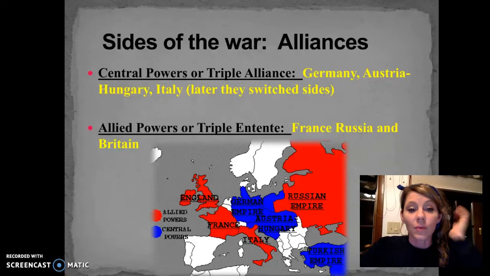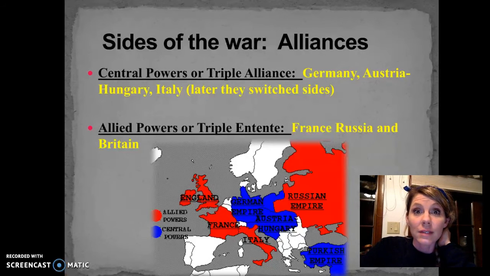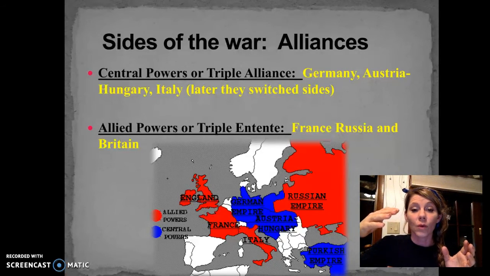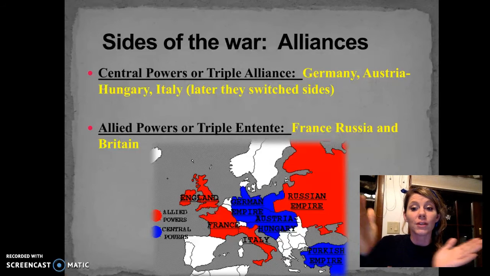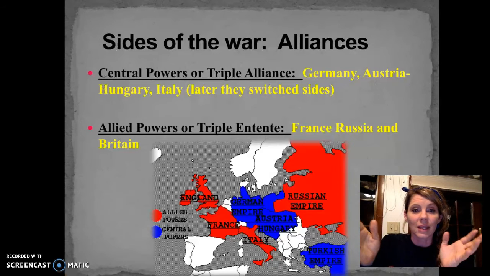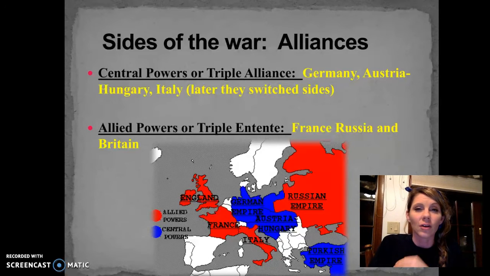So if we look at this map and we're looking carefully, and I'm going to give you a second to look at it, we know that the red countries are going to have the advantage because they're on both sides. Germany's kind of stuck in the middle. So that means Russia can attack from one side, and France can attack from another, pinching Germany and Austria-Hungary in between, which means to fight these two empires, they're going to have to split their military up and fight two countries at the same time. That's the worst case scenario for any country in any war.